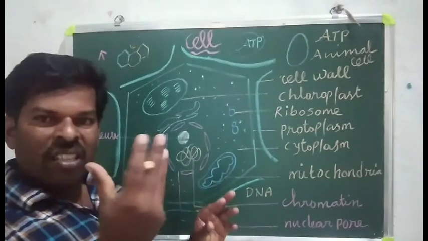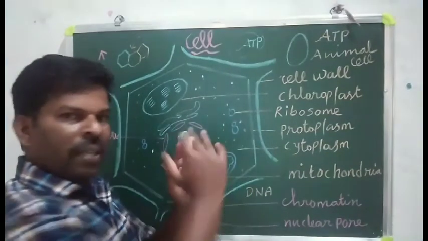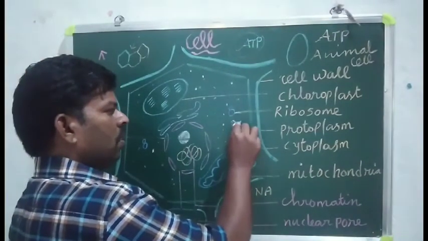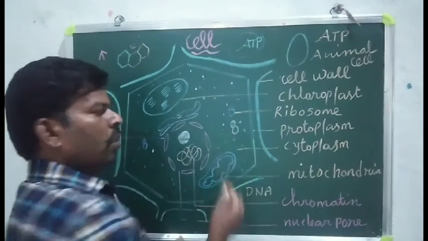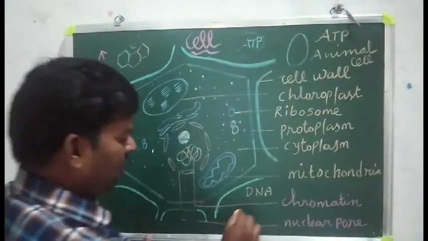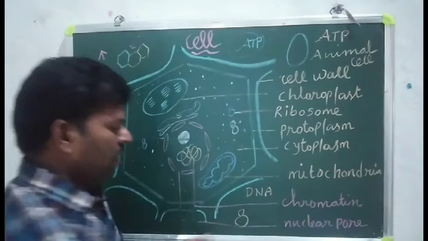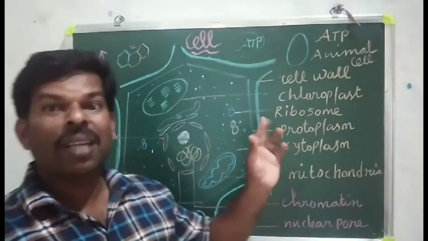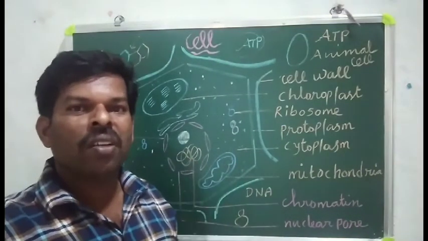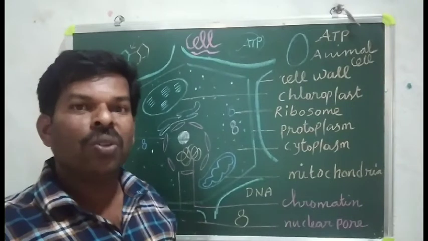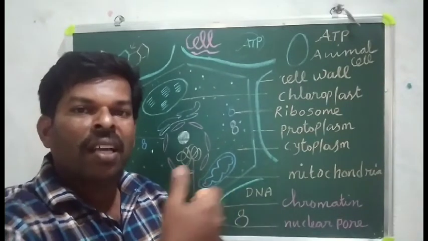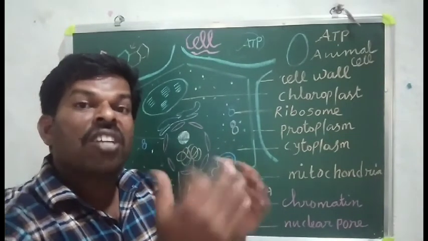Next, a small thigh-like structure, one small head and another big head like this. They have two subunits, a small unit and a large unit. This is called a ribosome. The ribosome has a wonderful role. What does it do? The ribosome makes structures.